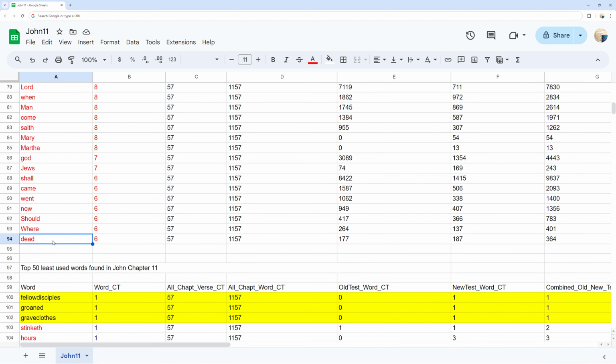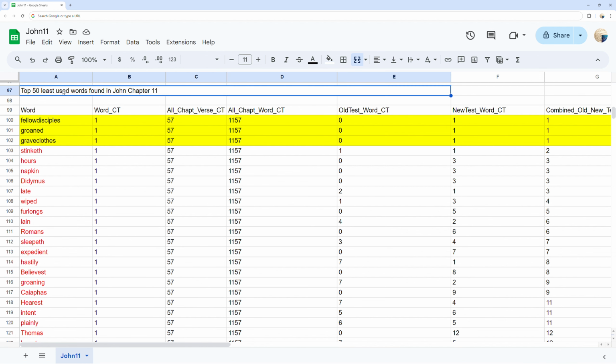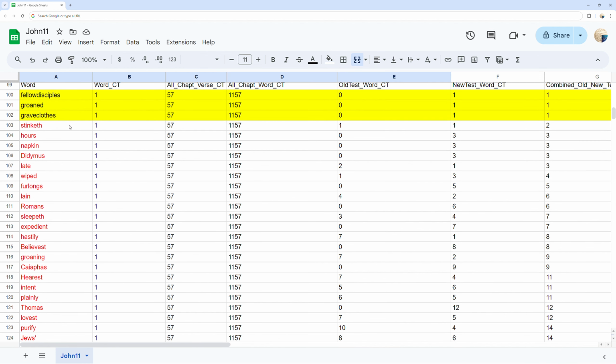Top 50 least used words found in chapter 11. You can see the least frequent words in John chapter 11 and the word count for each. As well, you can compare that to the total times those words are used in the whole of each Old Testament, New Testament, and both Old and New Testaments.